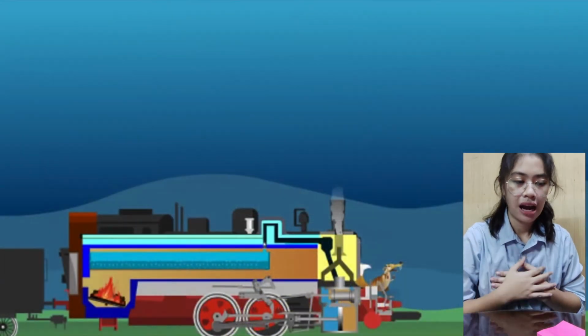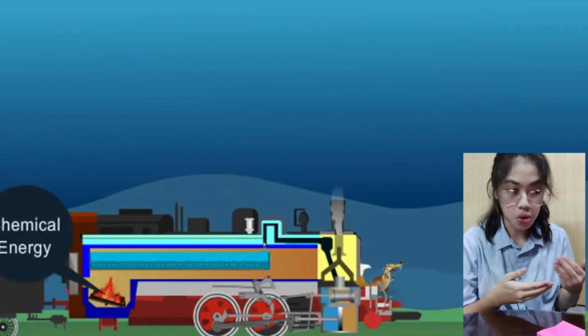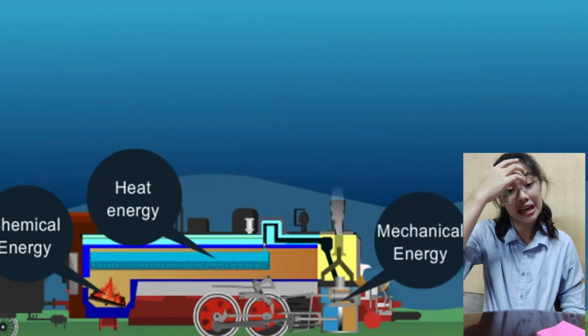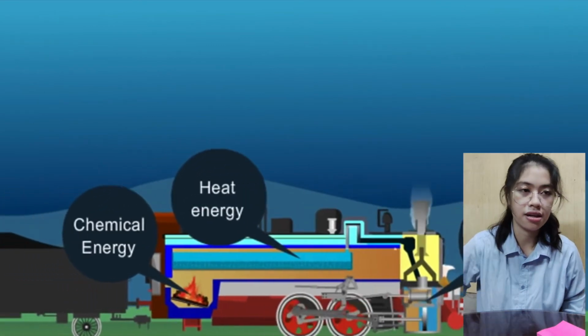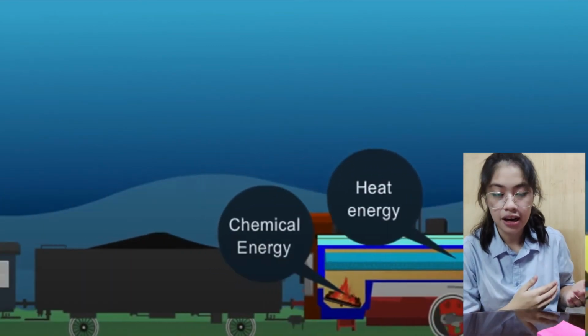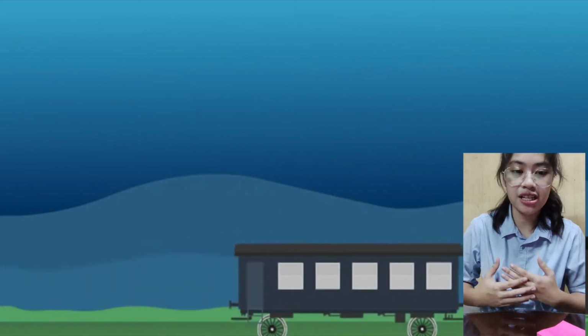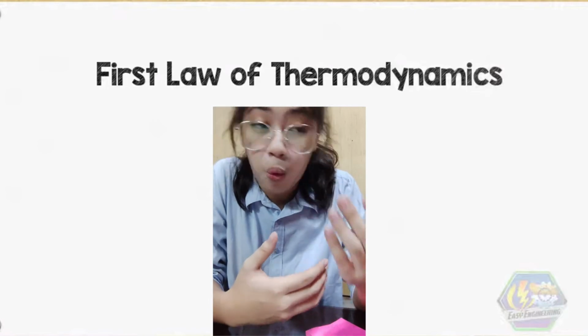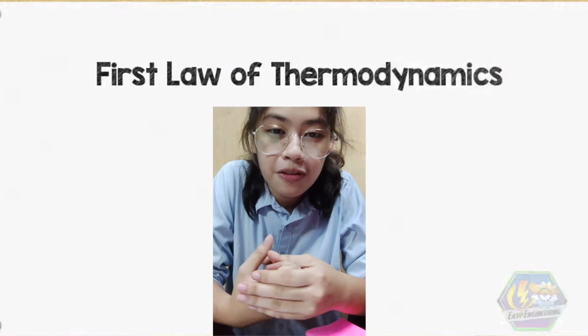But actually it has its limitations too. The first law of thermodynamics fails to demonstrate the direction of the system's process or change of state. To understand further, this will be explained in the second law of thermodynamics.